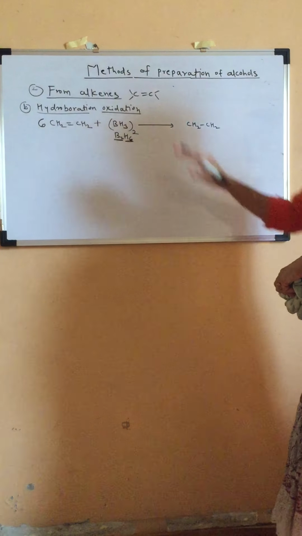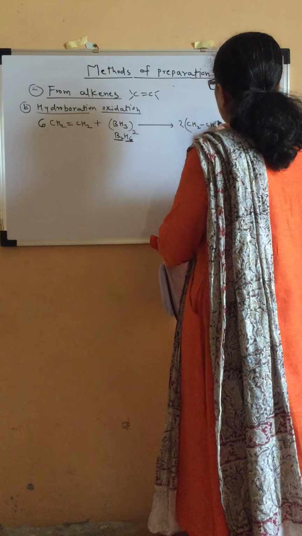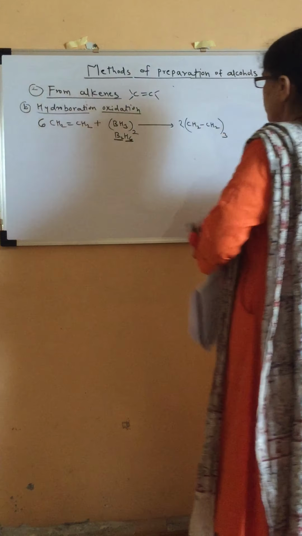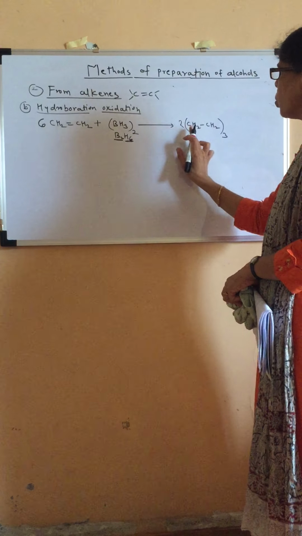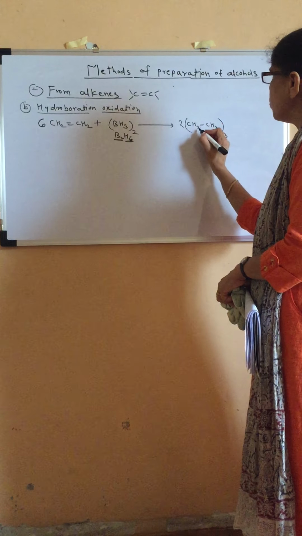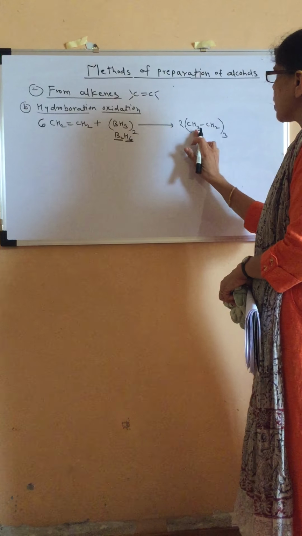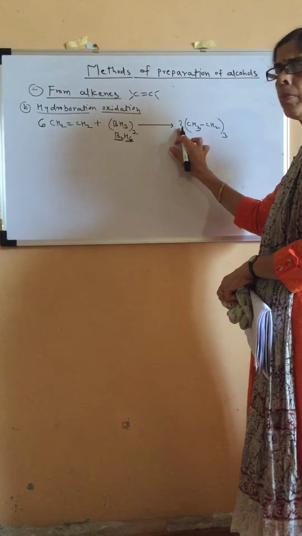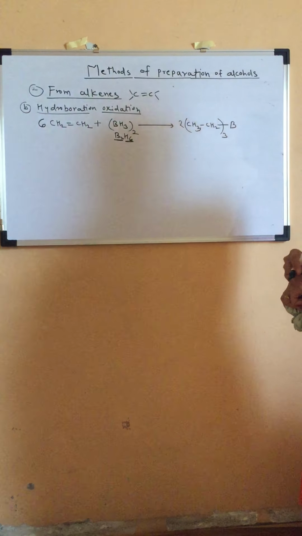These 6 molecules we are going to write this way, 2 into 3. Now 6 hydrogen atoms have to be added to carbon atoms, and 2 boron atoms we have to add to other carbon atoms, isn't it?